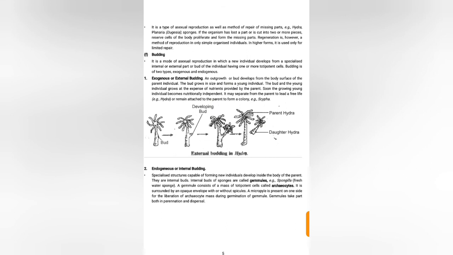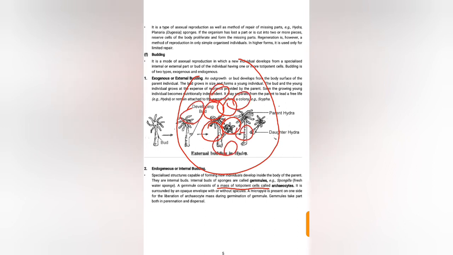The gemmule consists of a mass of totipotent cells, that is archaeocytes, surrounded by an envelope, with or without spicules present.